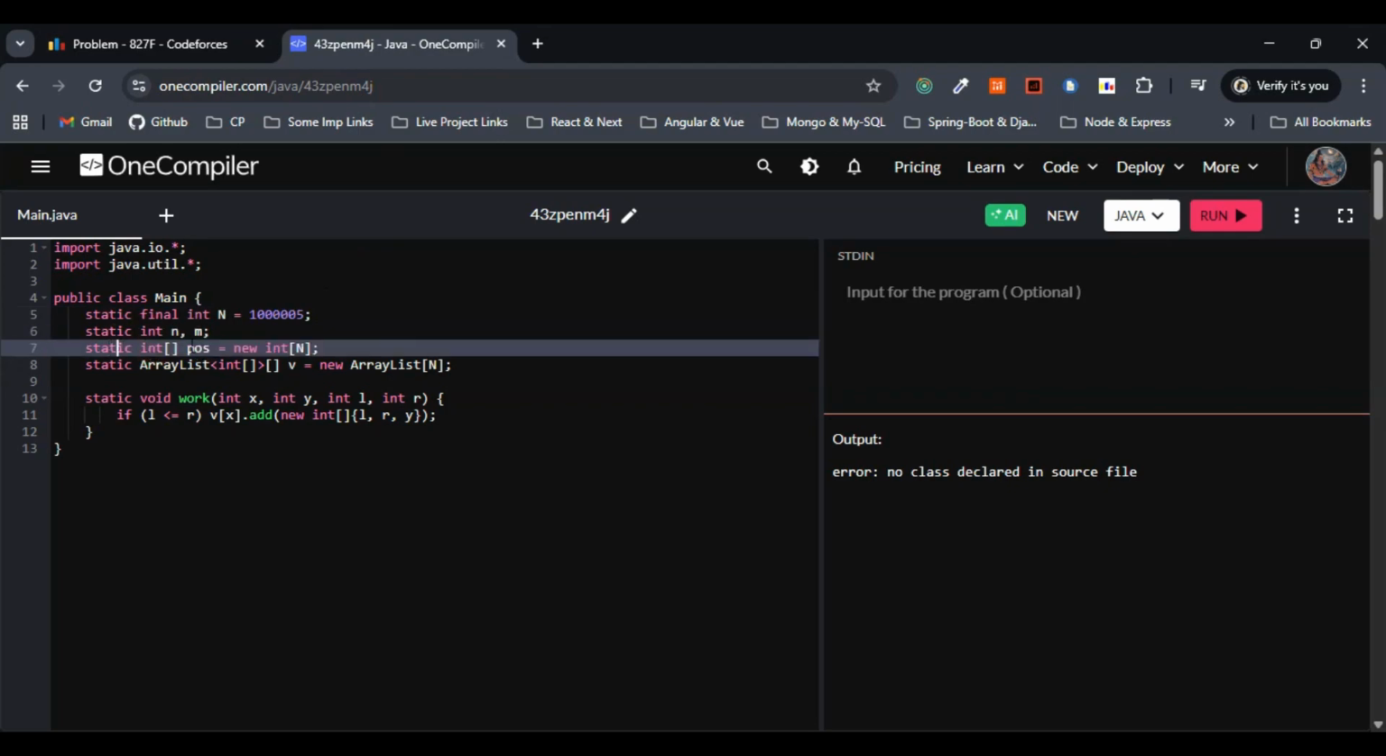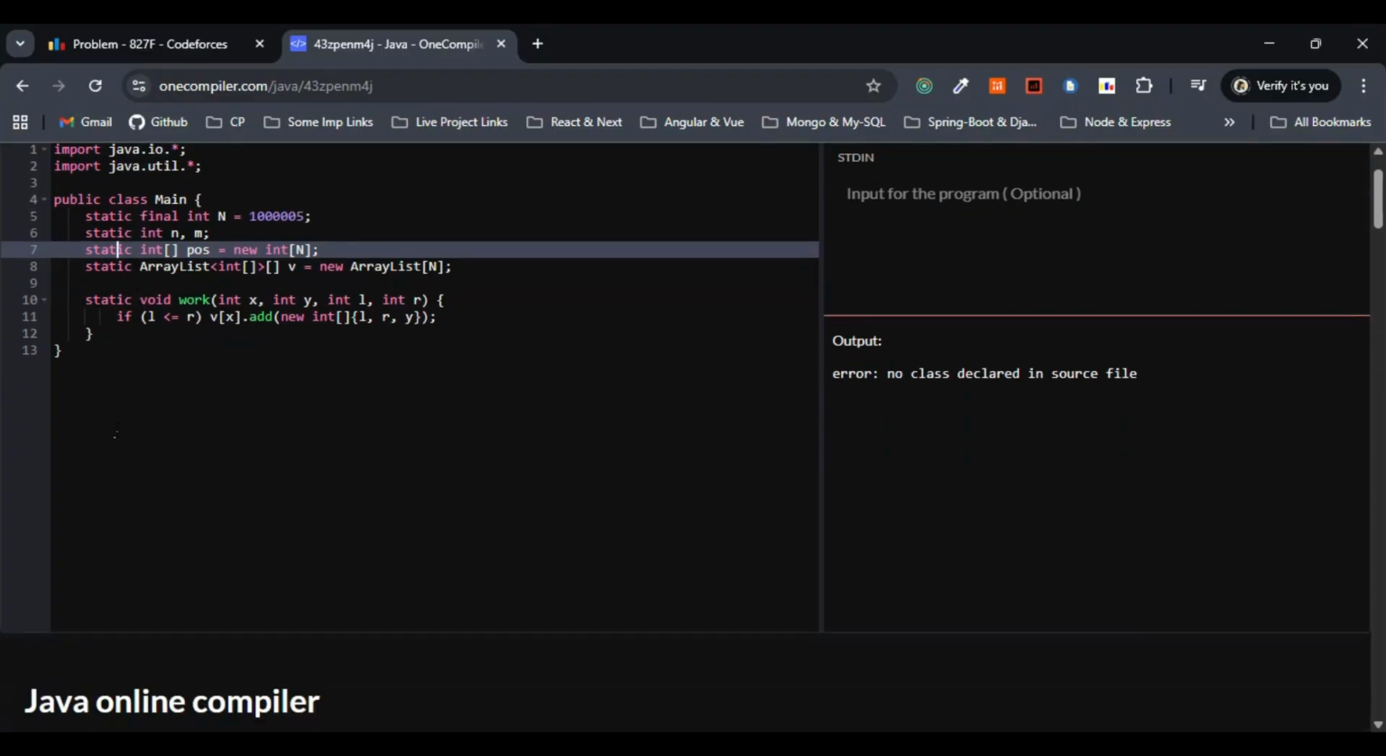Next, static position, which is of the size new int of n, whatever I have given. This is the position of the pointer into the sorted adjacency list. Now the array list, this is nothing but the adjacency lists. This is fine, I believe. Next, let's move on with the helper method work.